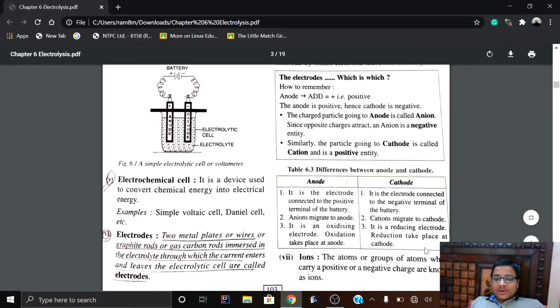Comparable to the cathode, it is a reducing electrode. Reduction takes place at the cathode, where the positive cations are present. These cations get highly attracted towards the negatively charged electrode, the cathode, and they gain electrons from the cathode.